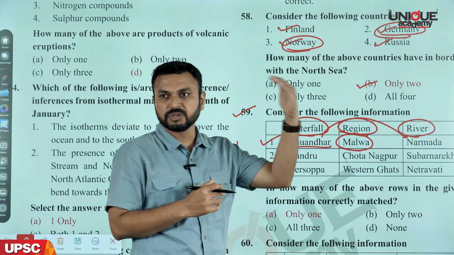So the percentage of water vapor is maximum not at the poles, but in the tropical part of the world, or at the equatorial part. So the answer is A. Now the next part.